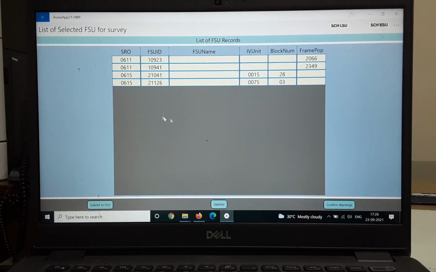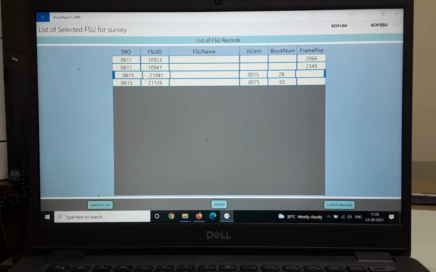So welcome to presentation number 4 on eSigma integrated CAPI module and desktop version for data entry of ASUS round 2. In this presentation we will be discussing the necessary flow of data after an investigator canvasses a schedule. This is the FSU for which we made a data entry in our presentation number 2 and 3, and in this presentation we will be discussing how to submit this data.